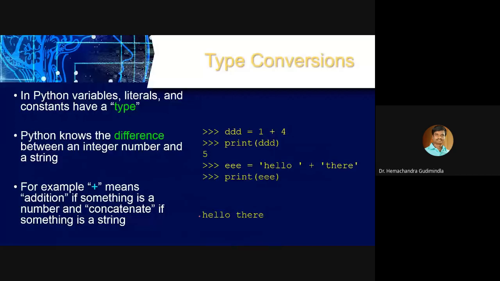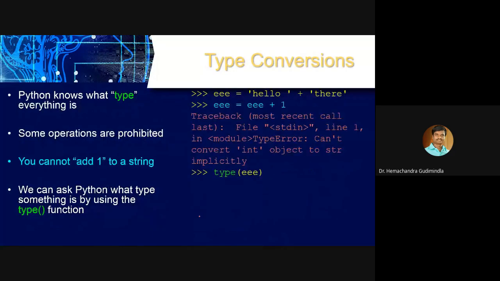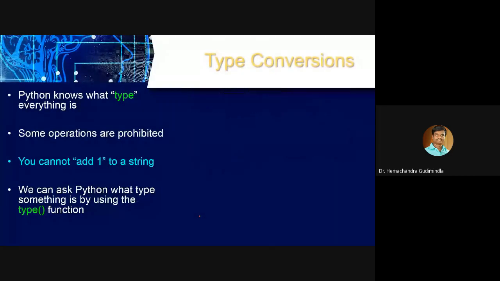Now, how to convert one type to another type? There is implicit conversion and explicit conversion. What is meant by implicit conversion? What is meant by explicit conversion? Can anyone tell me what is meant by implicit and explicit? Implicit, we have to define, and explicit is defined automatically by the interpreter. Okay, fine. Let us go to some examples.